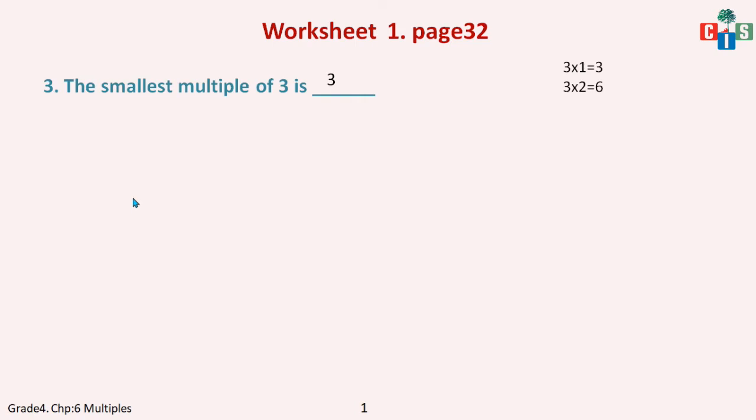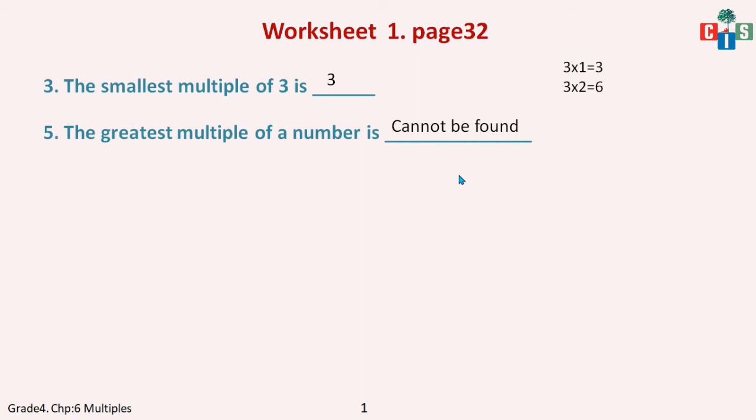Fine. Now the next, I have taken the fifth one. The greatest multiple of a number is... the smallest is the number itself, and what is the greatest? Think. Greatest cannot be found. Yes, because you have endless multiples, countless, unlimited. So this is the option you have to write.